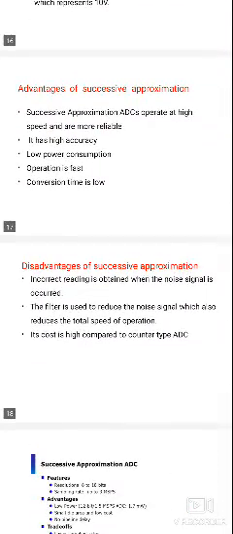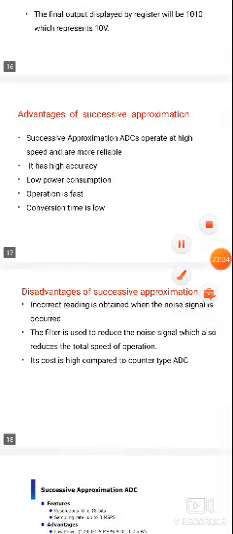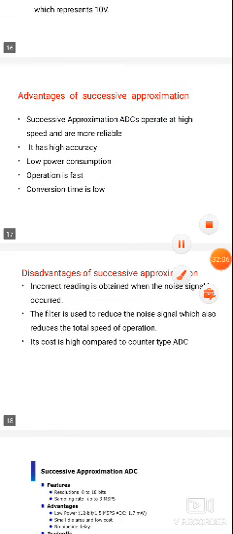The advantages of the successive approximation register are that it operates at high speed and is more reliable. That is, the conversion time is low. Conversion time is high in the counter method, but here the conversion time is much shorter. Next, it operates at high speed, whereas the counter method is low speed. Low speed of conversion means the time taken is more, too large. Here the time taken is less and the conversion speed is more.